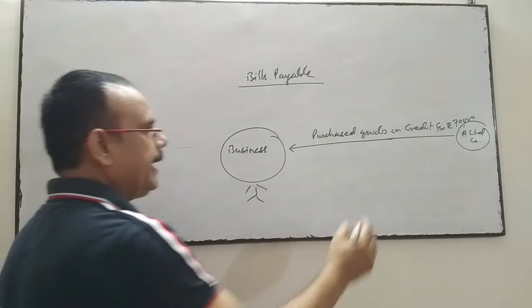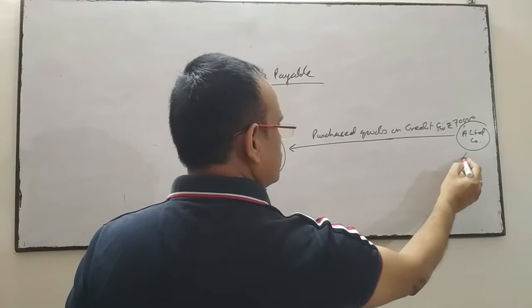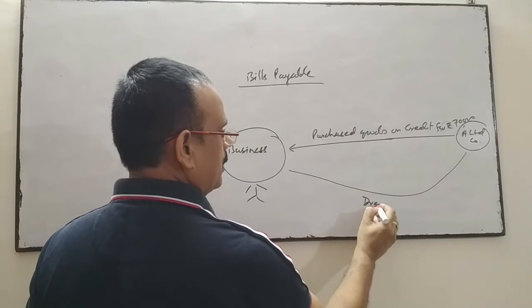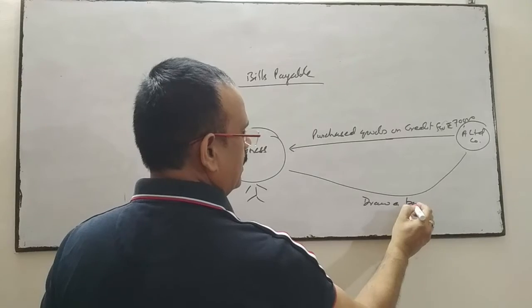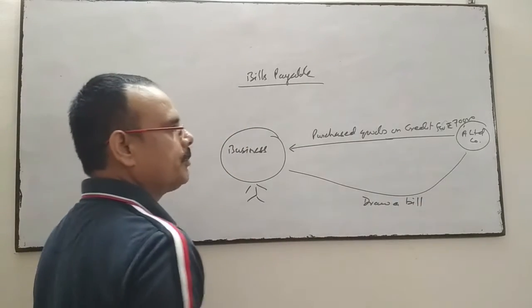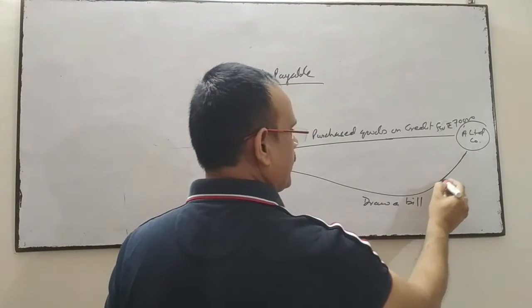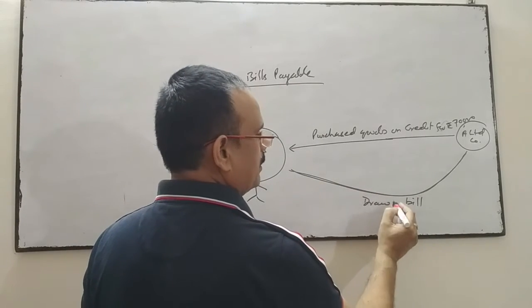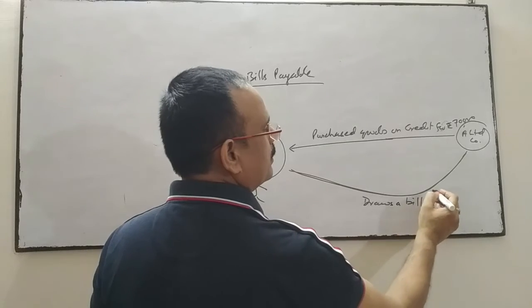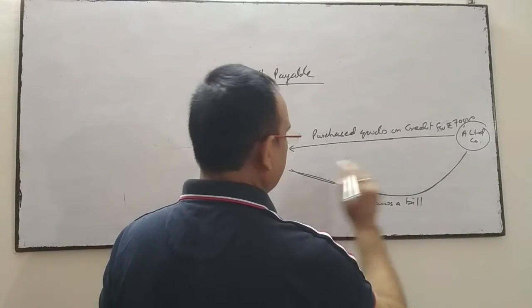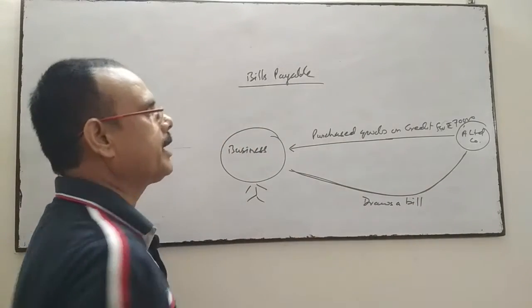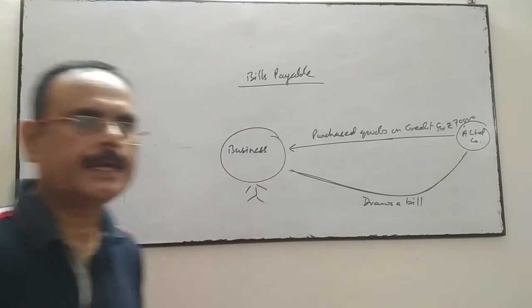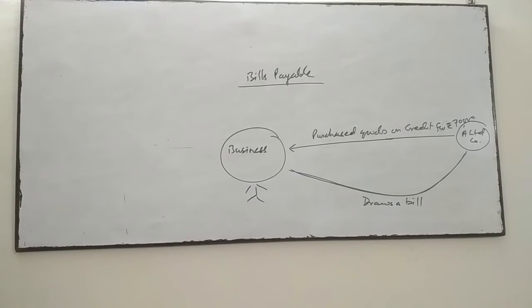Now, A Company Limited draws a bill. Who has drawn the bill? A Company Limited draws a bill on B company, on our business.